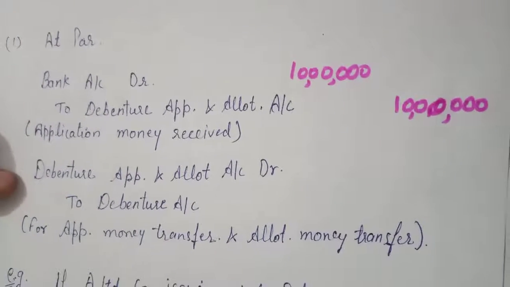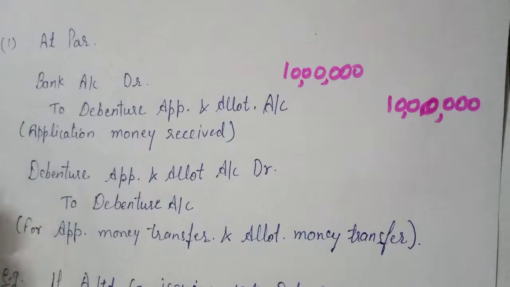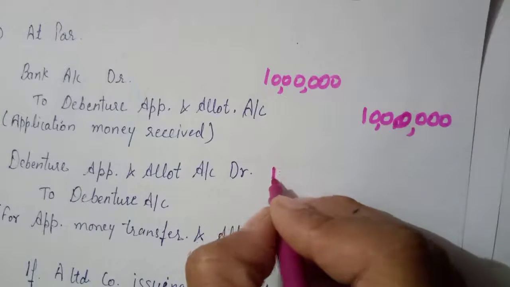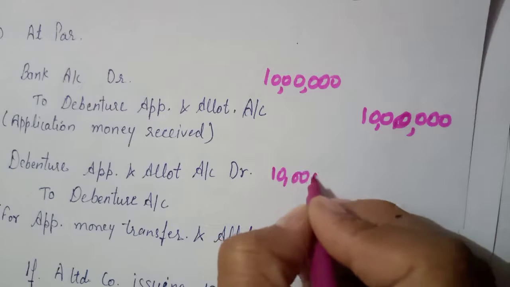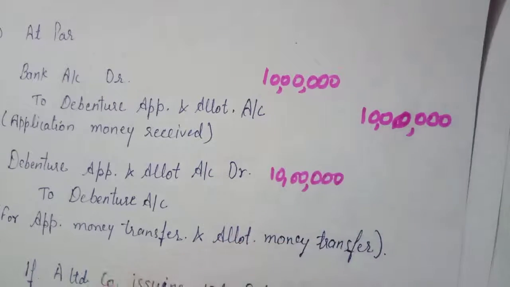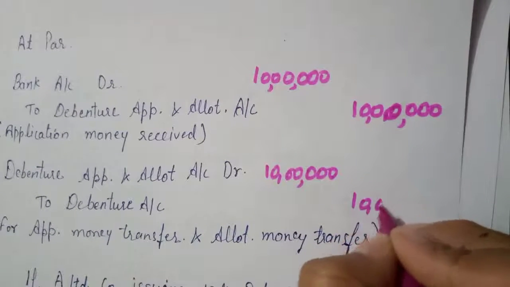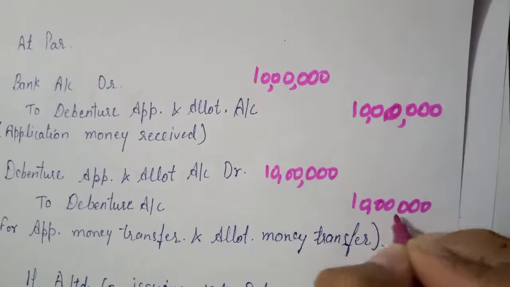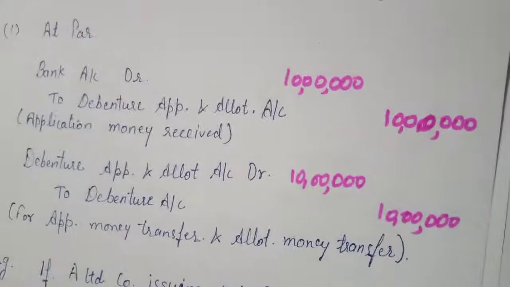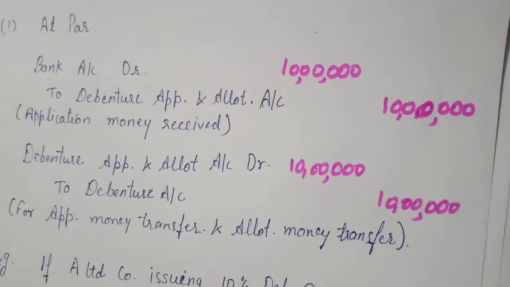And the same amount: debenture application and allotment account debit to debenture account, the same 10 lakh. Got it? This is the issue of debentures at par.